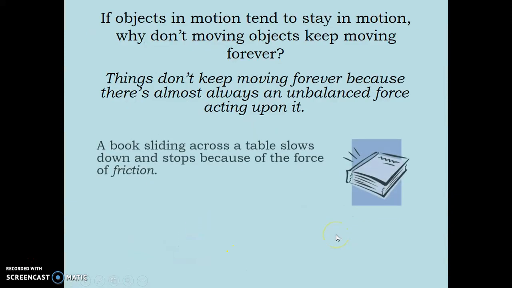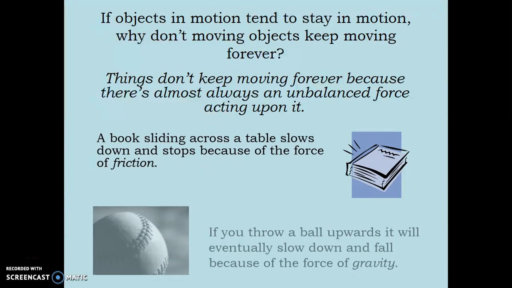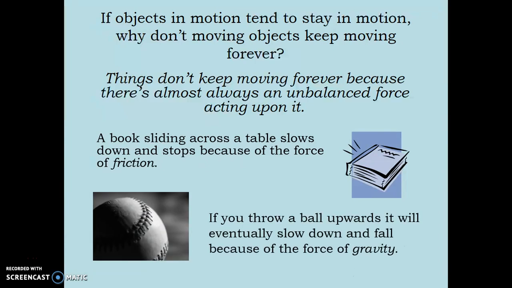And if objects in motion tend to stay in motion, why don't moving objects keep moving forever? Here are some examples. Things don't keep moving forever because there is almost always an unbalanced force acting on them. A book sliding across the table slows down and stops because of the force of friction. If you throw a ball upwards, it eventually slows down and falls because of the force of gravity.